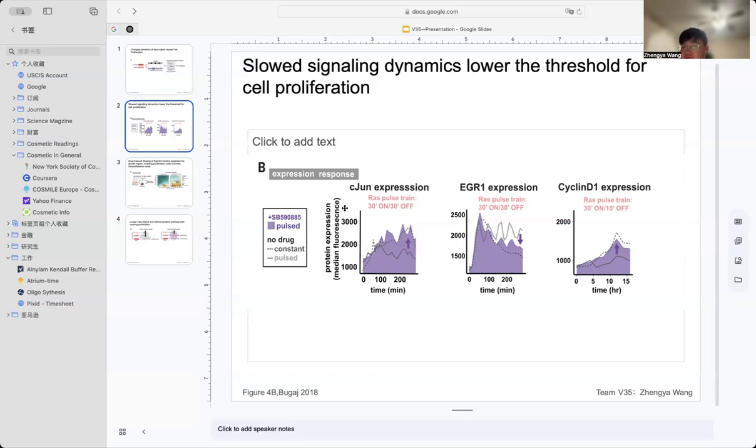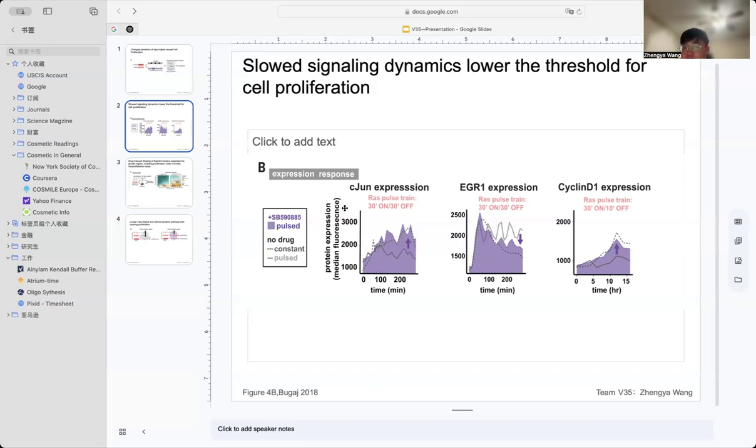This data indicates that altering RAS-ERK signal kinetics through drug treatment shifts the filtering behavior of the pathway, making short subthreshold signals sufficient to activate proliferation-related genes.